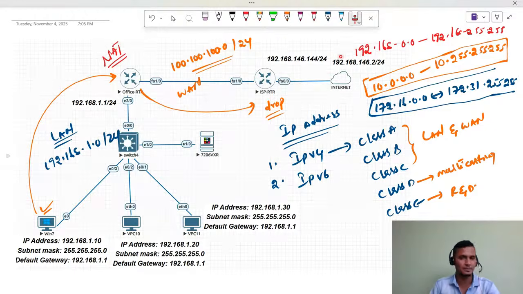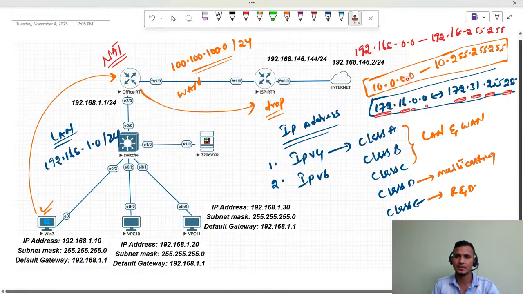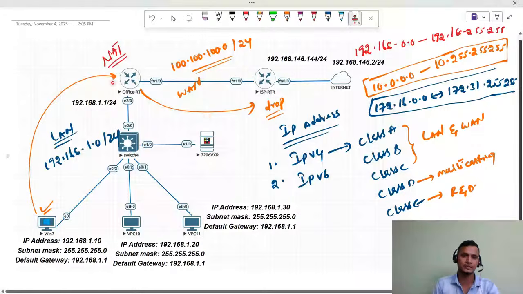And as we discussed, there are a few private IP addresses. From each of class A, class B, and class C we have a private range. Class A's private IP range starts from 10.0.0.0 to 10.255.255.255, and class B's private IP range is 172.16.0.0 to 172.31.255.255. Likewise, for class C the private range is 192.168.0.0 to 192.168.255.255. So this is the overview before we perform NAT, guys.